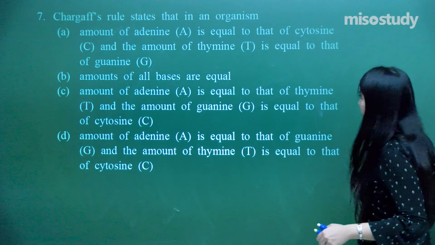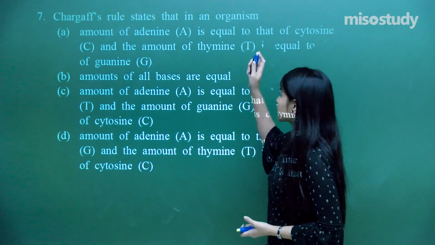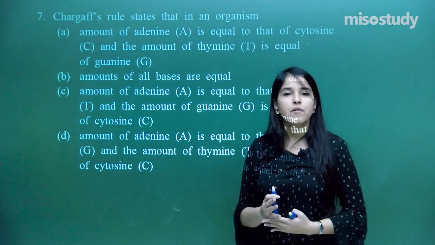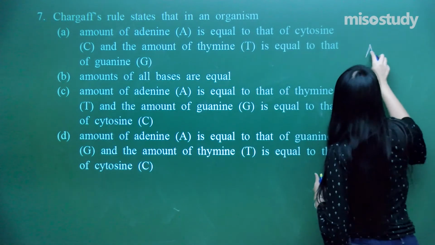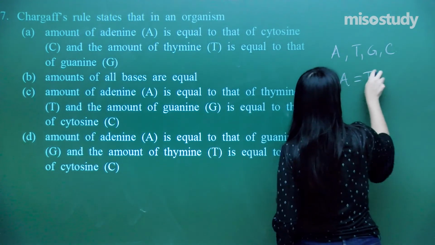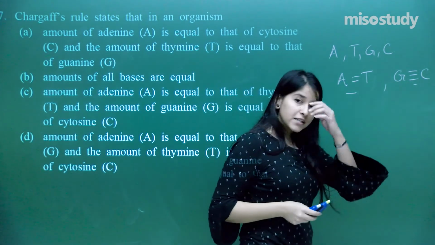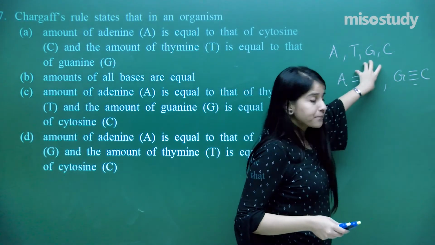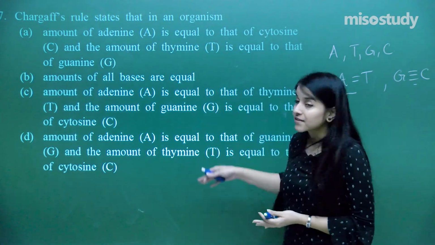Okay, Chargaff's rule states that in an organism, so what is Chargaff's rule? Chargaff was a scientist who told us about the molar quantities of the bases. What kind of bases are present in the DNA? A, T, G, C. As we all know, A is linked with hydrogen bonds with T, G is linked with hydrogen bonds with C. That means what Chargaff told was the molar quantity of A is equal to T, and the molar quantity of guanine is equal to cytosine. So that is what we need here in the answer as well.